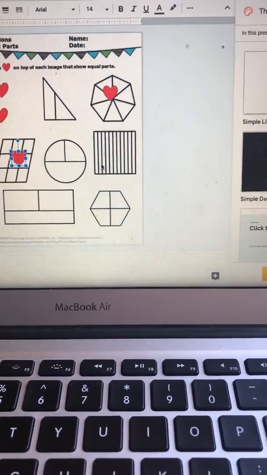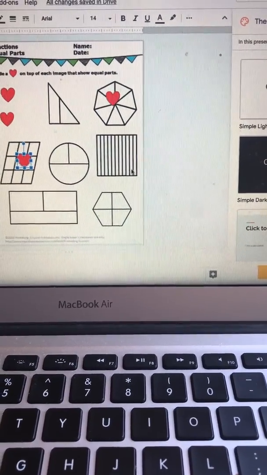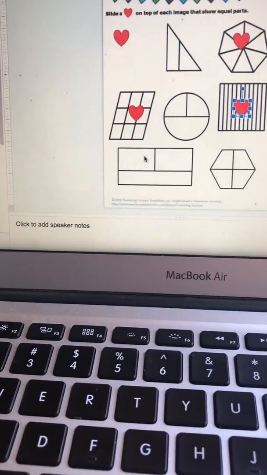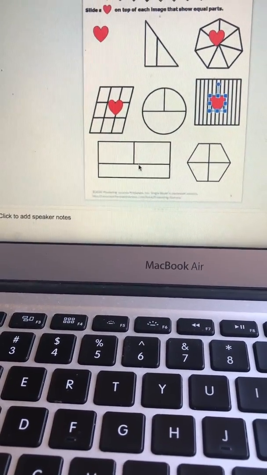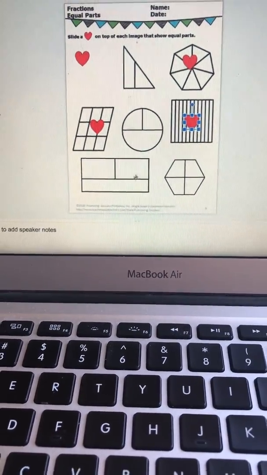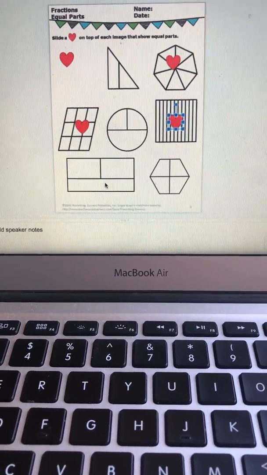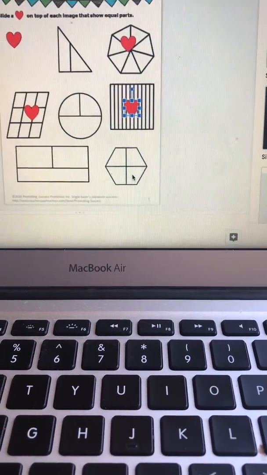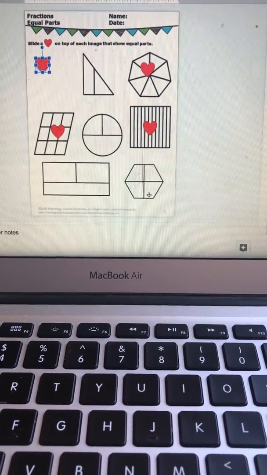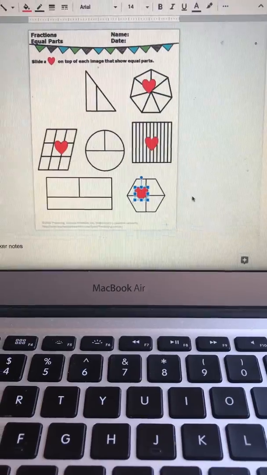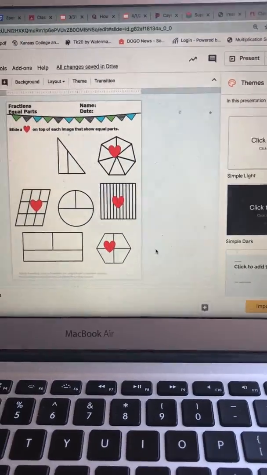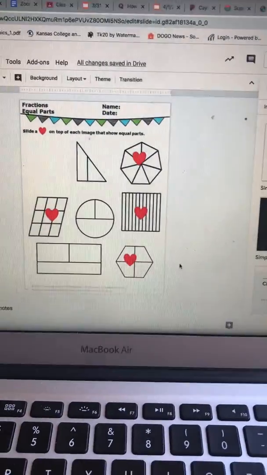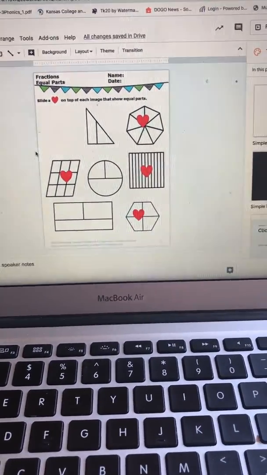Alrighty, so then this one, are these the same? Yeah, so I'm going to put the heart there. This one's kind of like the circle. Are these the same? Is it the same parts? There's 3 parts, but they are not the same. So let's look at the last one. Are these all the same? Yes, and there are 4 parts. So I'm going to put the heart there. You do not need to put your name on it because I will already know that it's yours when you turn it in. So that's equal parts. That's our review for that one.